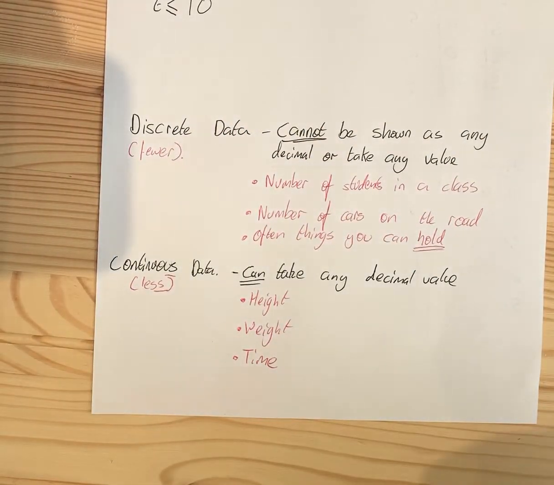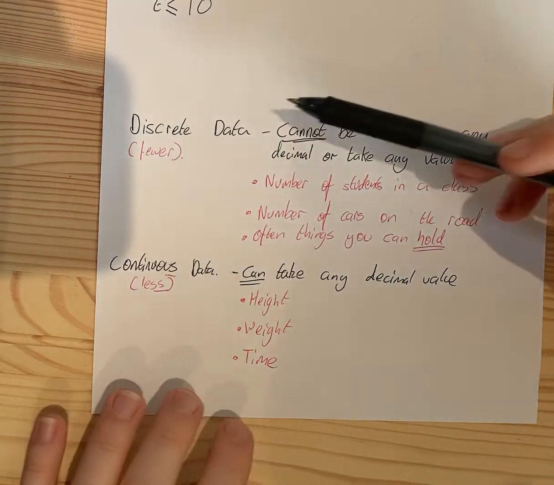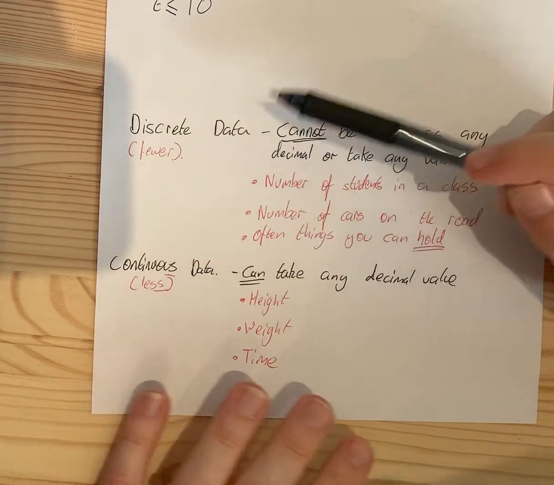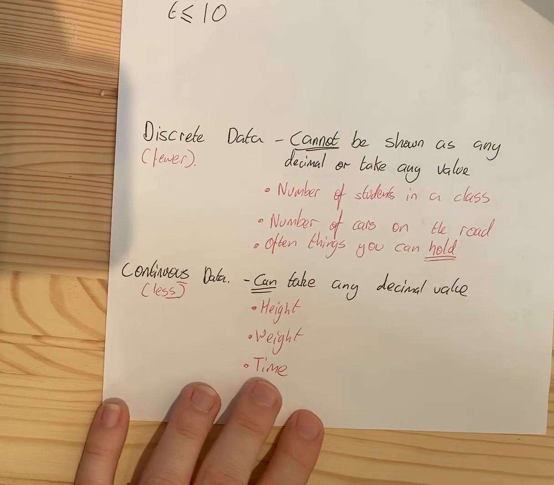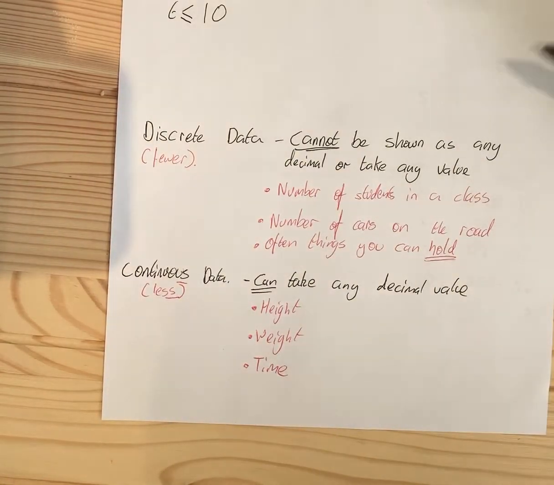Okay, so I've had a question about using inequalities in frequency tables. So I'm actually going to start off by talking about discrete and continuous data, which you've probably come across already, but let's just take a moment to think about that because that's going to be really, really important for this.